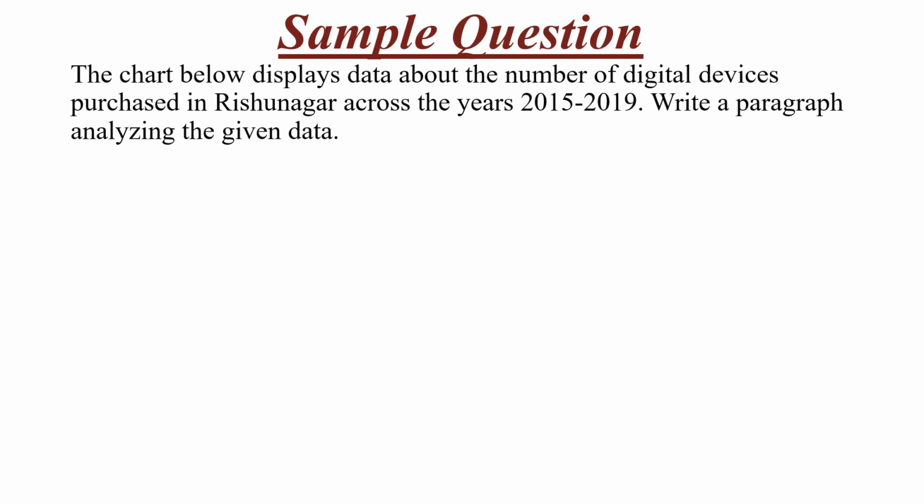Then this is a sample question which CBSE has already uploaded on their site. It is from the sample question paper, from which I have taken this question to show you. The chart below displays the number of digital devices purchased in Rishunagar across the years 2015 to 2019. You have to write an analytical paragraph on the given data.